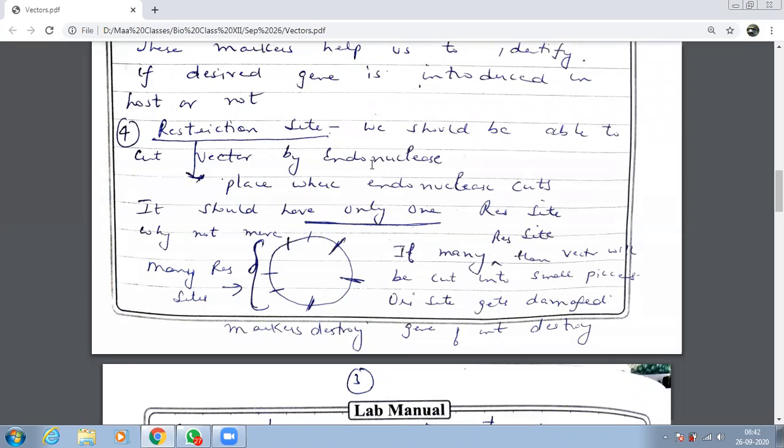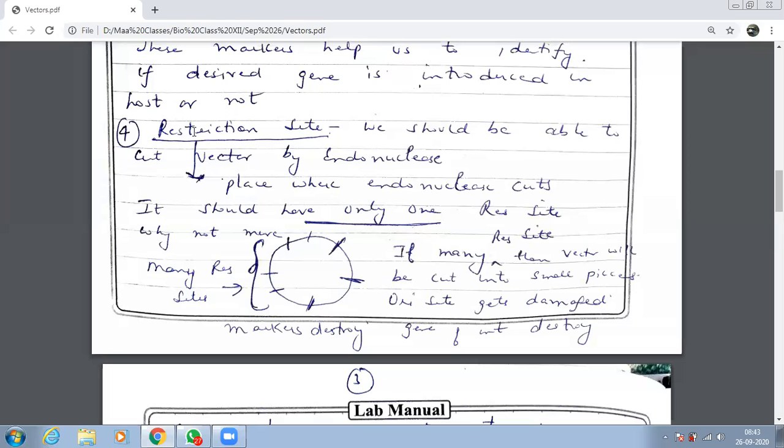Okay, so what do you mean by restriction site? We should be able to cut the vector by endonuclease. At least one such site should be there. Otherwise, your endonuclease will not be able to cut the vector, and if you're not able to cut the vector, then it is useless. The foreign gene that you want to insert is not possible to insert. So we should have one restriction site so that we are able to cut the vector by endonuclease.